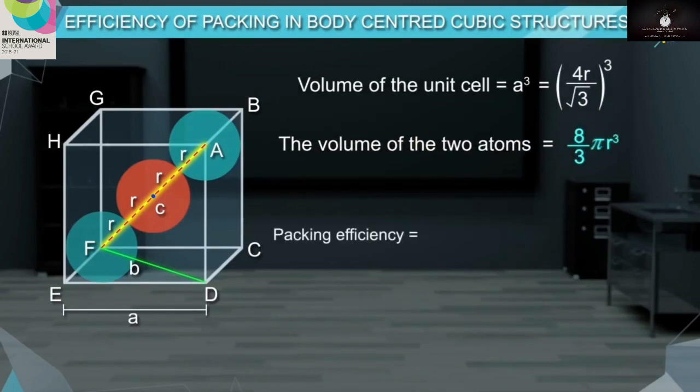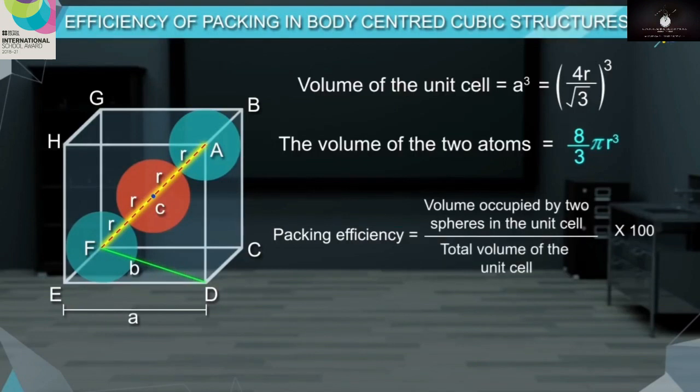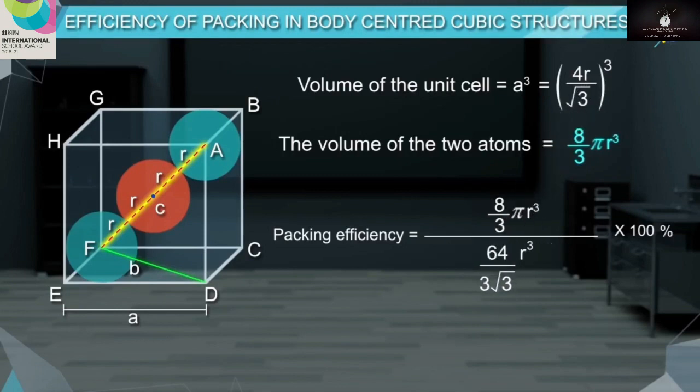So now the packing efficiency is equal to volume occupied by 2 spheres in a unit cell divided by volume of the unit cell into 100. By substituting the values, 8 by 3 pi r cube divided by 64 by 3 square root of 3 r cube into 100, we get an answer 68%.